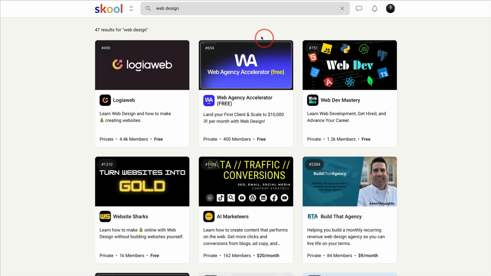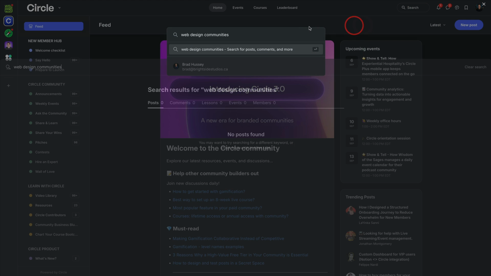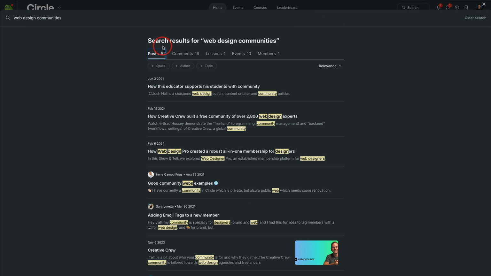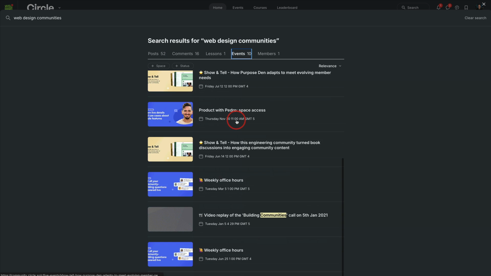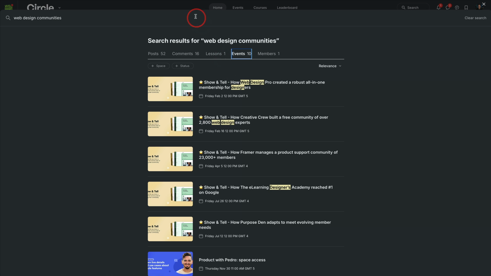Again, pros and cons to this. I'm not personally worried about this. This could lead to new members and more discoverability, but because Circle has its own community as well, I could search web design communities. This is going to give me a lot of options for folks who are also using Circle who have web design communities, particularly the events, because a lot of these are more show and tell, and they really do a good job at showing off their communities and what's working well.